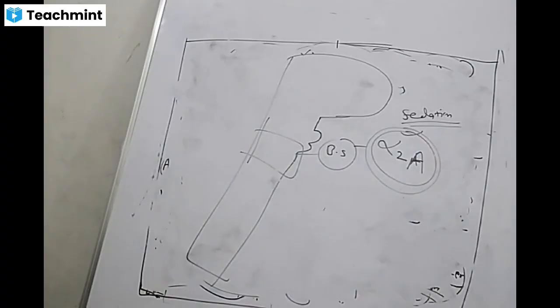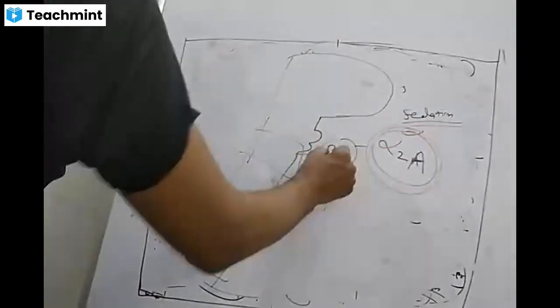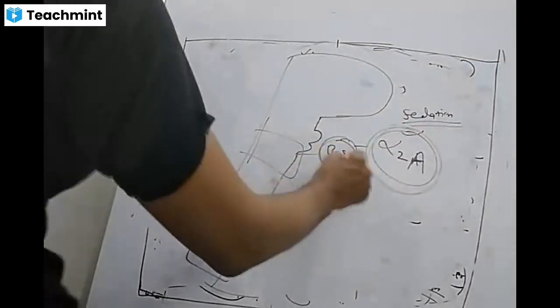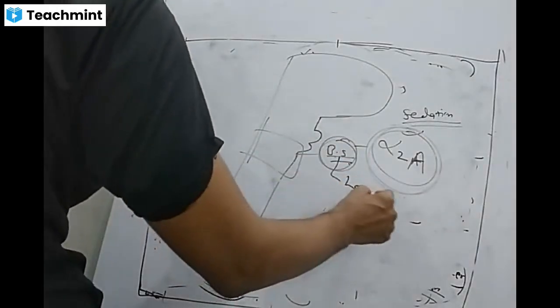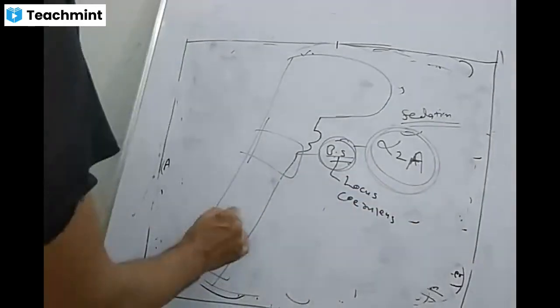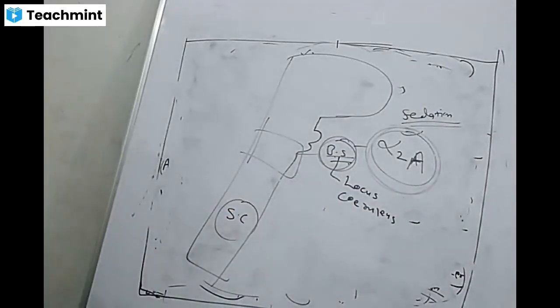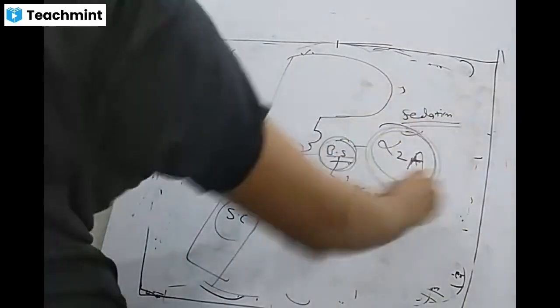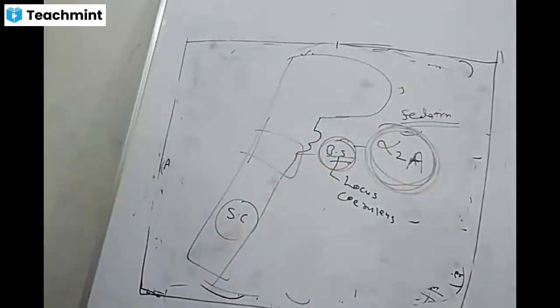The sedative and analgesic action in the central nervous system is because of alpha 2A receptors. These alpha 2 receptors are present mainly at the brain stem, in the locus ceruleus, and second in the spinal cord. So this is the alpha 2A subtype.